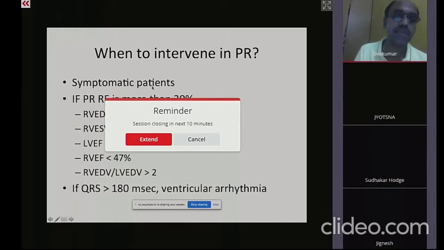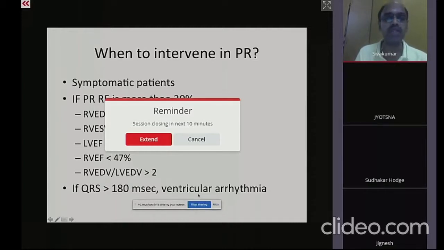All symptomatic patients. In an asymptomatic patient, if the pulmonary regurgitation fraction is more than 30%, if the end diastolic volume index is more than 150, end systolic volume is more than 80, LV ejection fraction drops to less than 55, RV ejection fraction drops to less than 47, and the RV is 2 times the volume of LV. There is also an electrical indicator. If the QRS is more than 180 milliseconds associated with a ventricular arrhythmia, this also will be an indication.